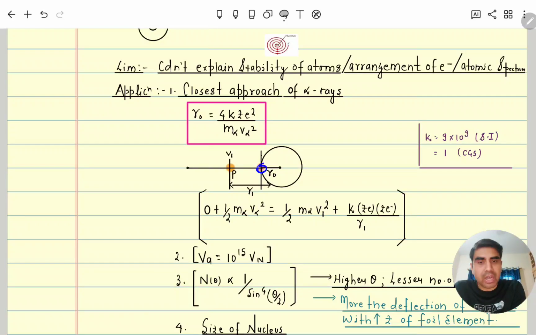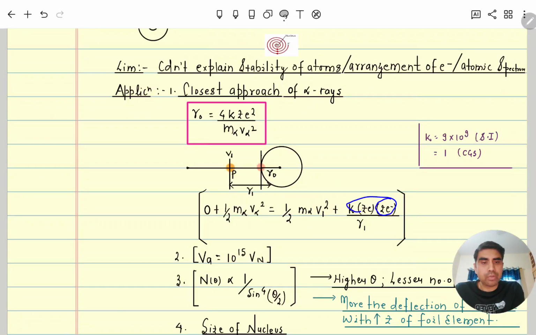At this point, r naught, the distance between them, the repulsion is very high, so the alpha particle stops, meaning its kinetic energy became 0, and the potential energy is kq1q2 divided by r naught. Here q1 is ze, whatever the atomic number times the proton charge, same as the electron's charge, and q2 is the alpha particle's charge; since it has 2 protons, 2 positive charges, we take 2e.